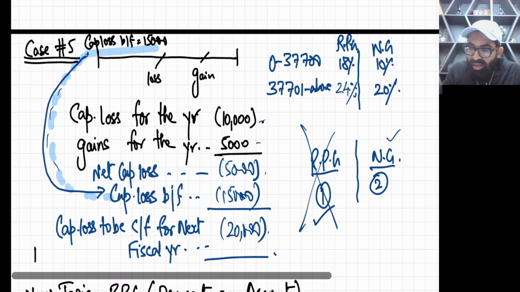Why? Because RPG has a high tax rate and the NG tax rate is low. So it's better to kill those gains which have a high tax rate. In this way, we get more tax benefit. And I repeat, I told you the same thing for annual exemption: if ever you want to use annual exemption, always use it for RPG first and then NG. So it's not difficult, it's a general thing. You can do it.